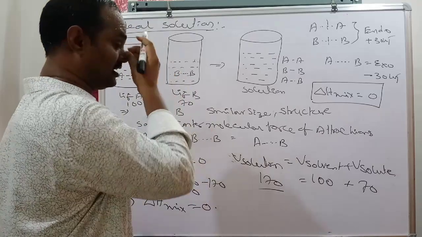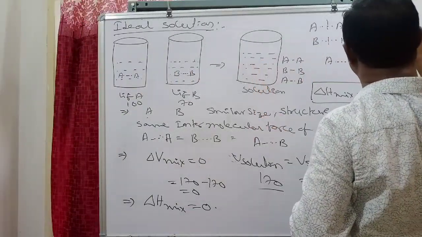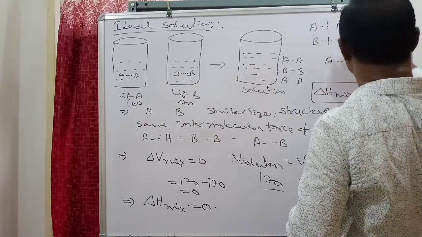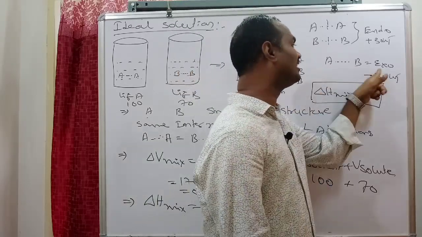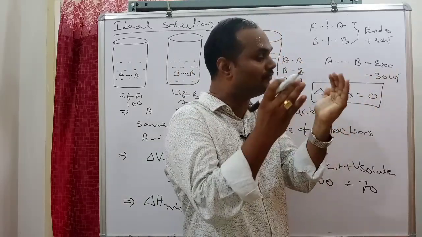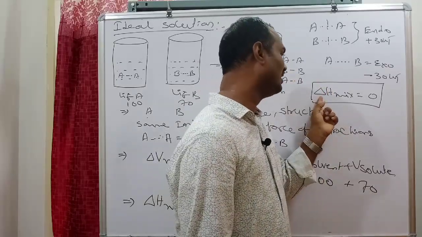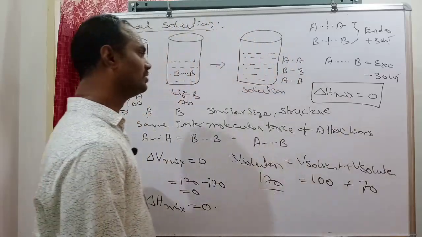But carefully see here: to overcome the attraction, how much energy takes place? To break down attraction, how much energy is taken? If the same amount of energy is released during the formation of new attraction, then no doubt in that case delta H mixing is equal to 0.